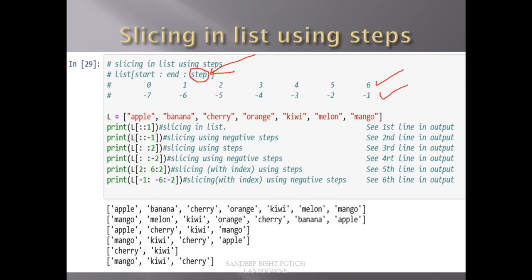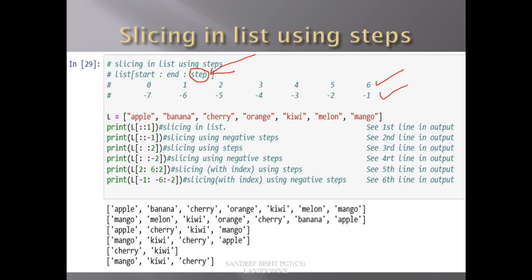So you can see I am printing blank, blank and 1. We have 3 arguments in the list slice: start, end and step. So start is blank, end is blank, and the step is 1.